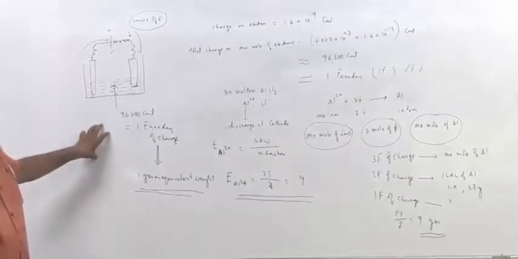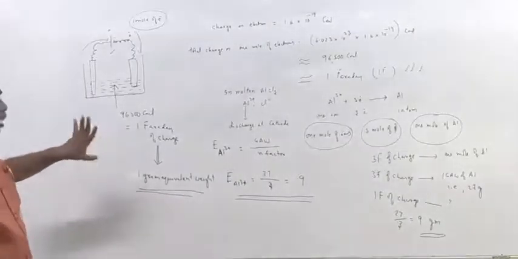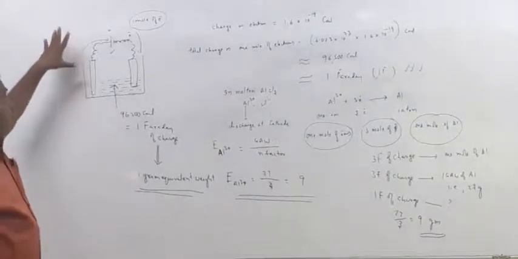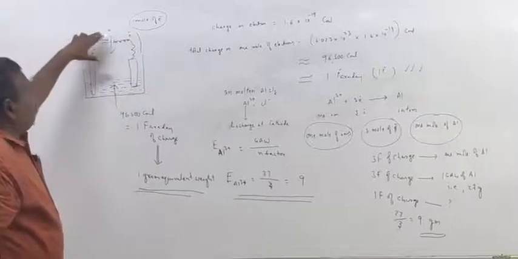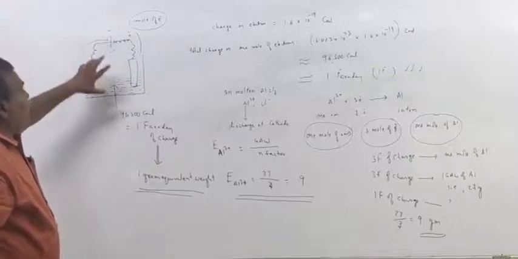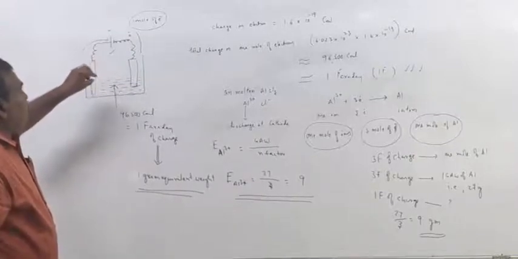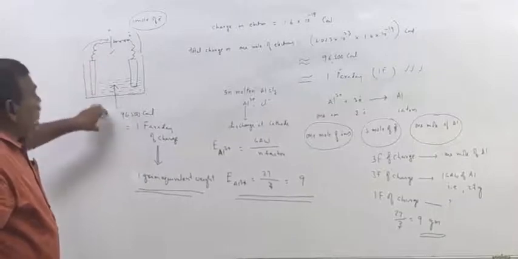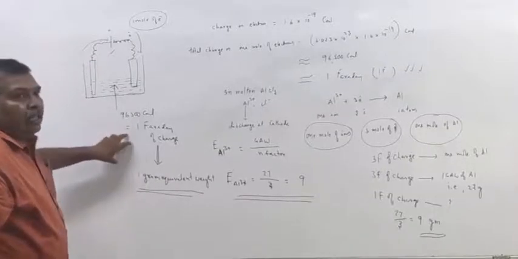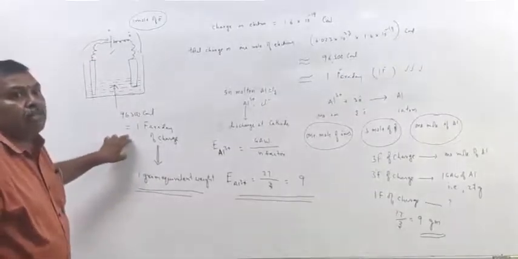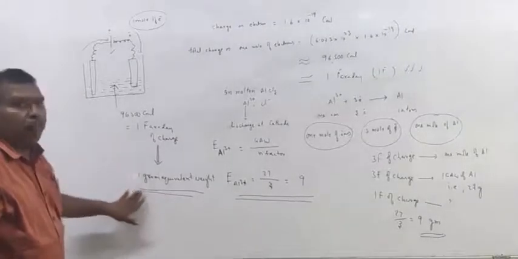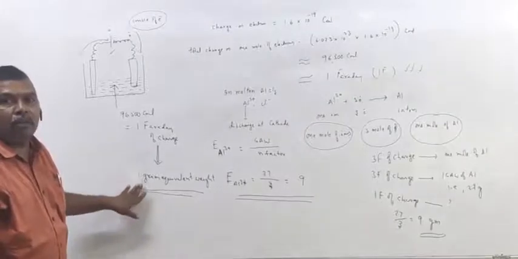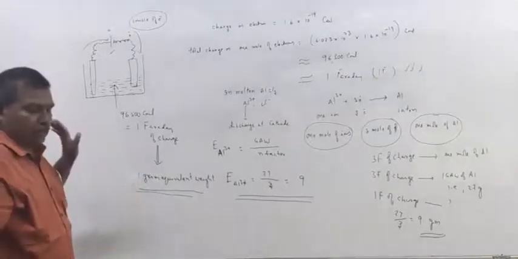Not only applicable for aluminum, applicable for all. So once again, 1 mole of electrons is transferred from the negative electrode to the positive electrode. So 96,500 coulombs of charge enters the electrolyte, which is 1 Faraday. 1 Faraday of charge can deposit 1 gram equivalent weight of the substance.